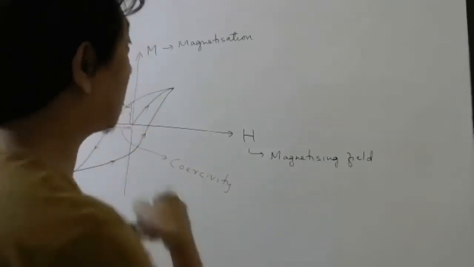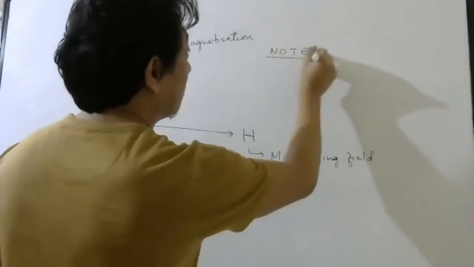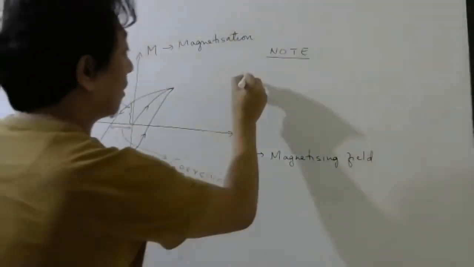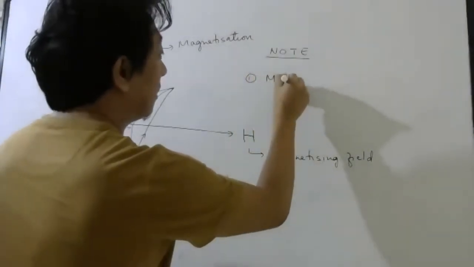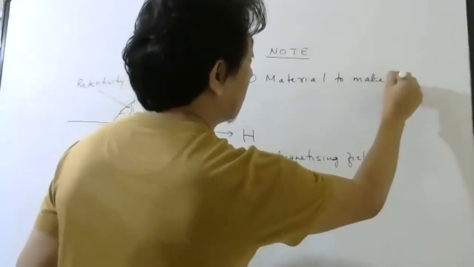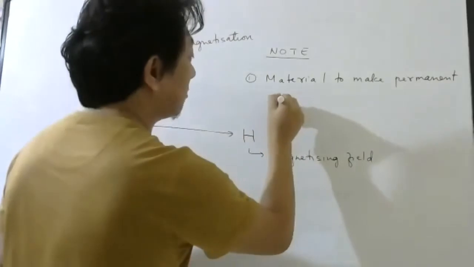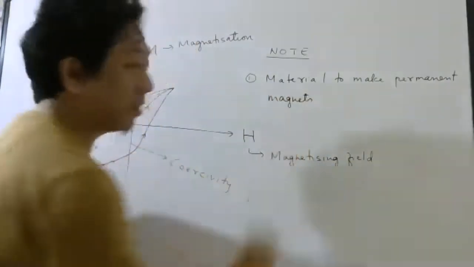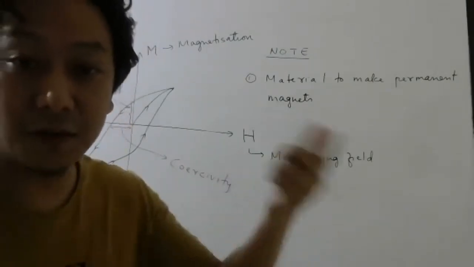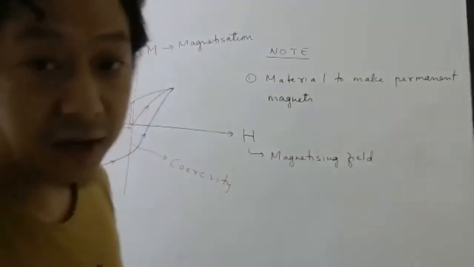Okay. So first let us study. You can put this under a note only because these are very small topics, 1 mark, 2 mark questions. So under the note you can write: material to make permanent magnets. Permanent magnets, I hope you understood, are those that are found in a compass, in your fridge, and in the physics laboratory. So material to make permanent magnets should have